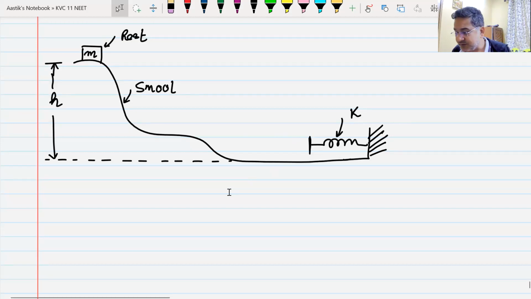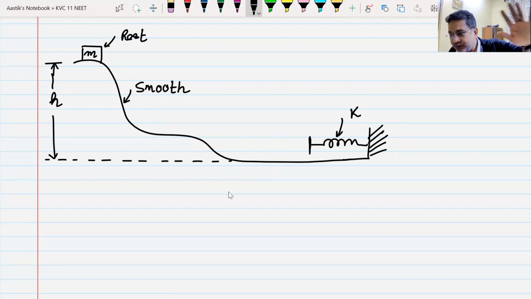So, in this question, what you see is a block kept on the top of a hill at rest. Then I have got a smooth ground. I'm going to leave this block from that point. What will happen? It will start to move down, yes or no? There is no friction present anywhere. Then it will go and get in contact with the spring and it will start to compress the spring. Everyone understands this? And at one point, the spring will be under maximum compression. You have to find out the maximum compression in the spring.